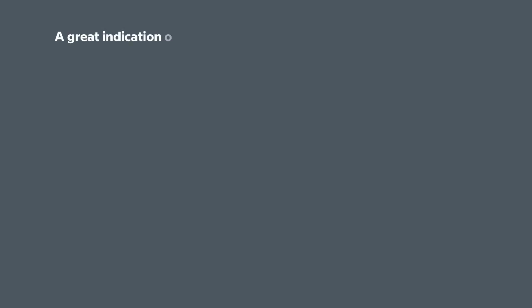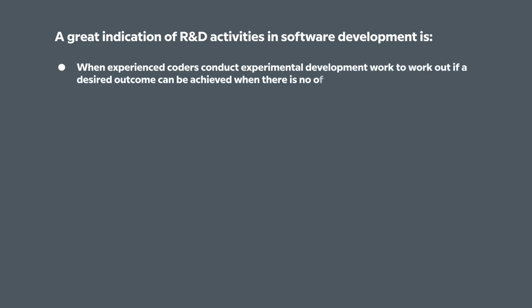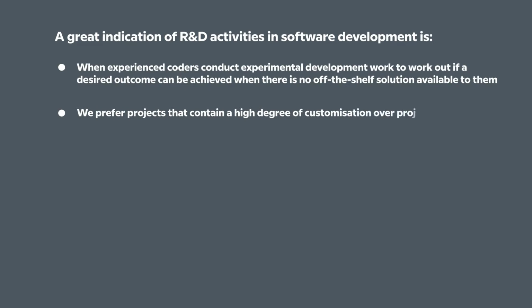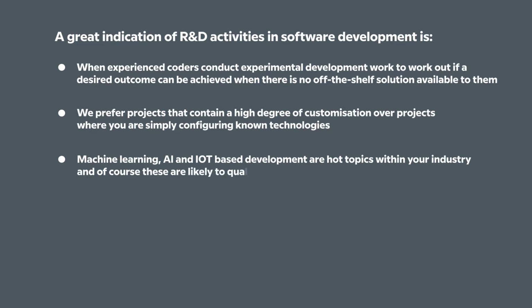A great indication of R&D activities within software development is when experienced coders conduct experimental development work to work out if a desired outcome can be achieved when there's no off-the-shelf solution available to them. We prefer projects that contain a high degree of customization over projects where you are simply configuring known technologies. Machine learning, AI, and IoT-based development are hot topics within your industry, and of course, these are likely to qualify.